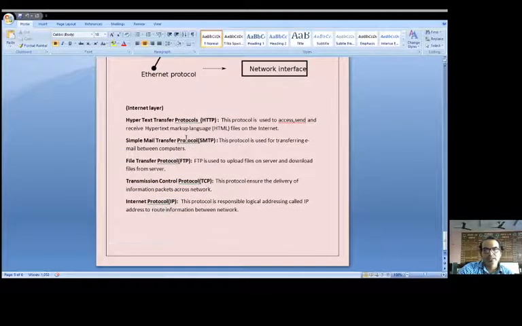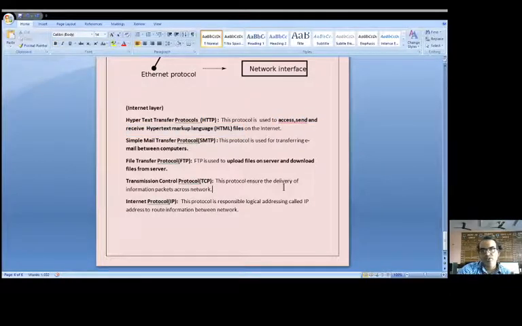Now, at the application layer, we have HTTP. This protocol is used to access, send, and receive hypertext markup language, HTML, files on the internet. SMTP is used for transferring emails between computers. File transfer is used for uploading files to a server and downloading files from the server.